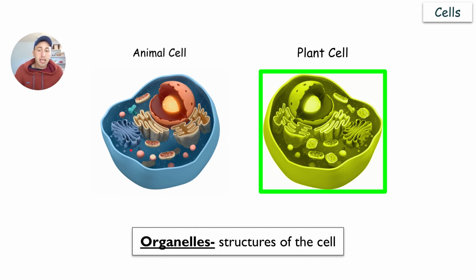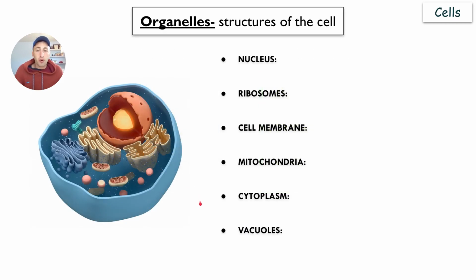The structures that make up the cell, that are inside of the cell, they are referred to as the organelles. So we'll discuss the different organelles of the different cells. First you have the animal cell. You first have the nucleus. That is like the brain of the cell. That is the center, and that contains the DNA. So the nucleus is the information center of the cell, and how the cell functions is based on the DNA that is inside of the nucleus, which we'll go more in depth on later.